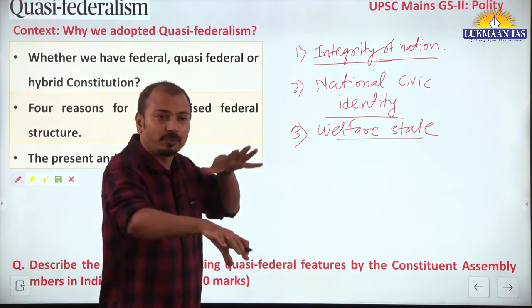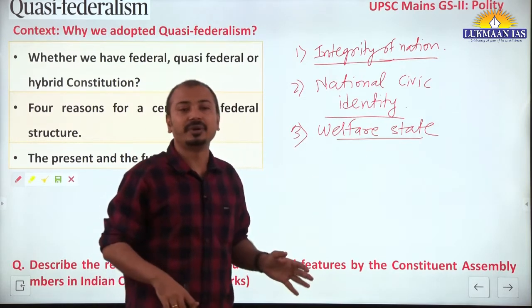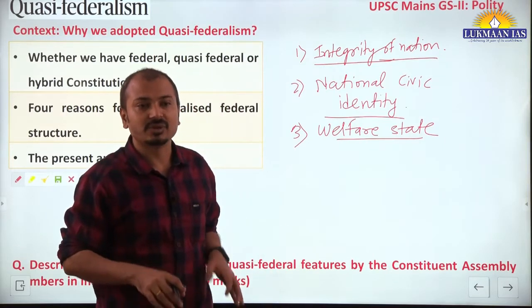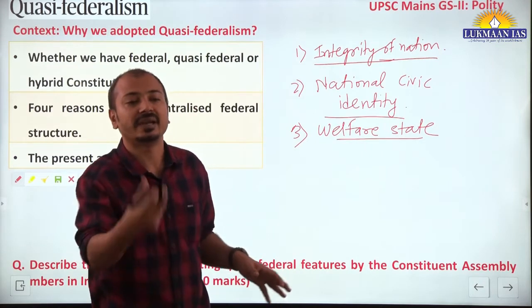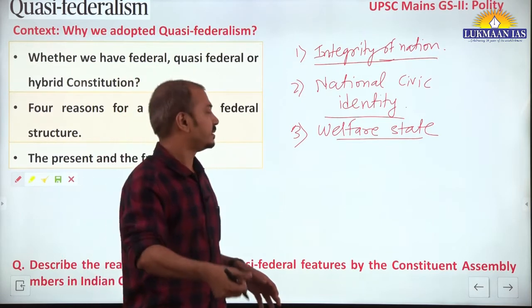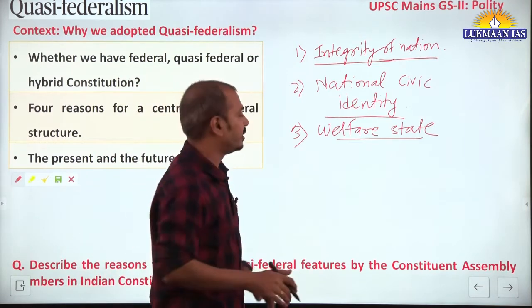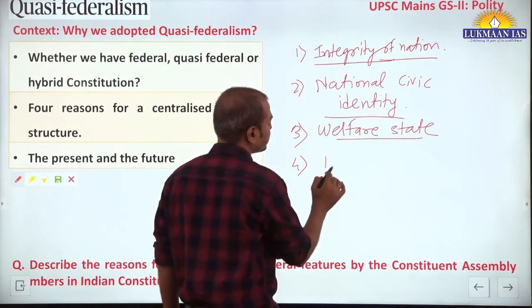So a top-down approach was considered better as compared to those independent states at that time, because they were not strong. They would implement, or there would be some kind of hegemony of the strong state governments. So it was felt that inequality would be created. And then we can say that